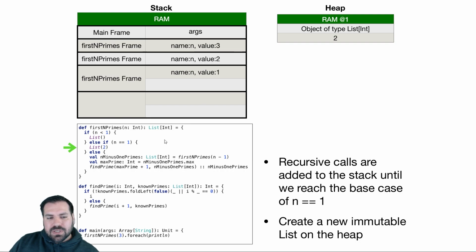So let's pick up execution at the base case. Without knowing what the rest of this method does, we know the recursive step is going to immediately make a recursive call with n minus 1. So we get our input of 3. We make a recursive call with 2. We make a recursive call with 1, and then we hit our base case, and that's where we're picking up execution on our stack and heap.